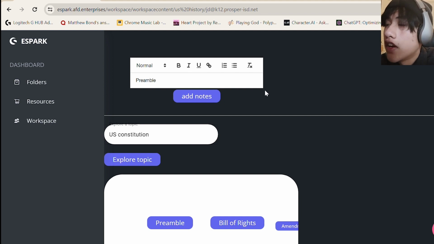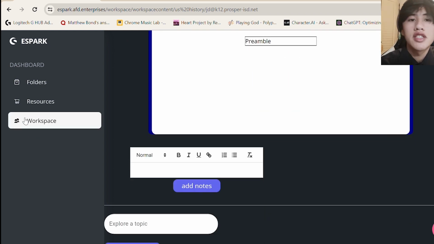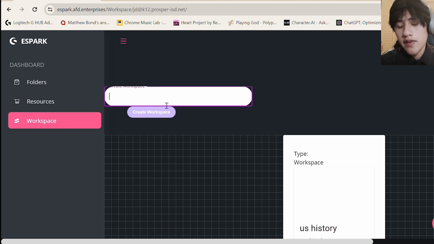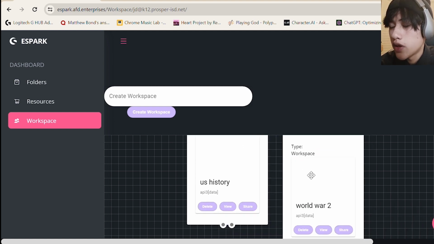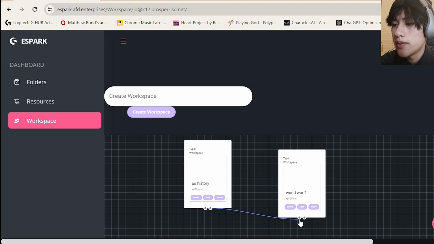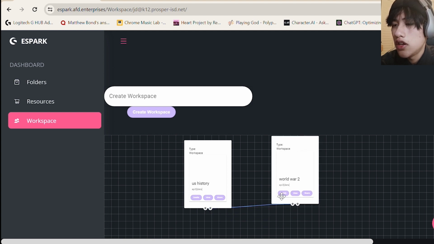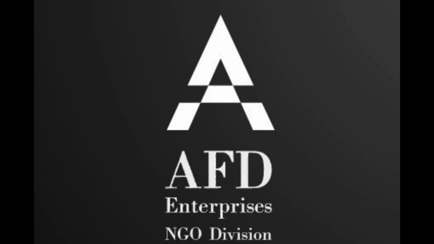I don't really have any notes about it, but as an example, we can create notes, and then we can edit our notes after we take them. We can take as many notes as we want to. And then if we have multiple workspaces, if you're really using this, you'll probably have many workspaces about different topics you're learning. Well, here you can connect them as so, and this helps you connect ideas and concepts and organize your research.